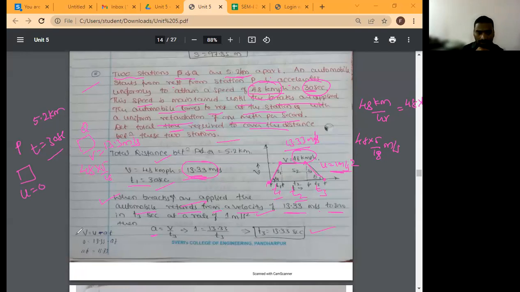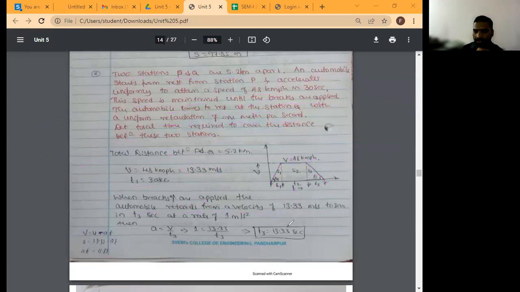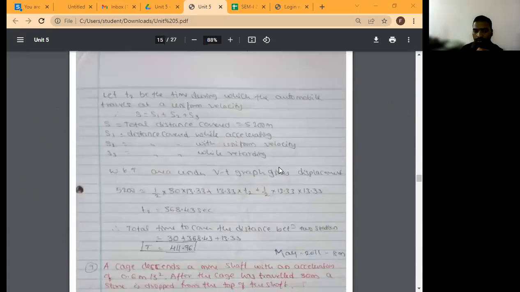Then you know that v is equal to u plus at. In this case, final velocity is 0. U is the initial velocity, minus at. Even if you do it this way, you will get the same answer, 13.33. So you got T1, you got T3. Which one is remaining? T2. T2 is remaining. So how to find out the T2?